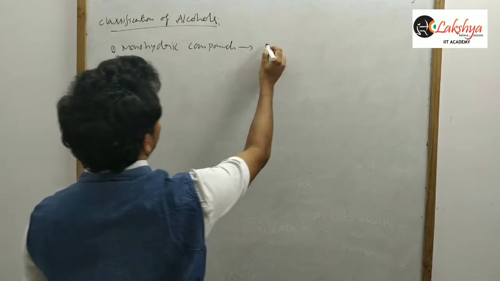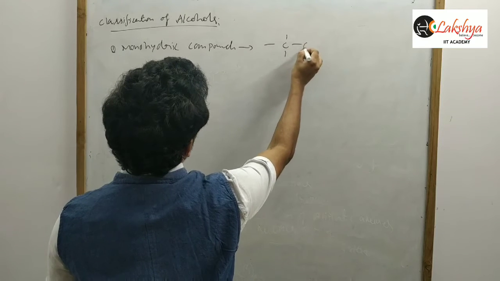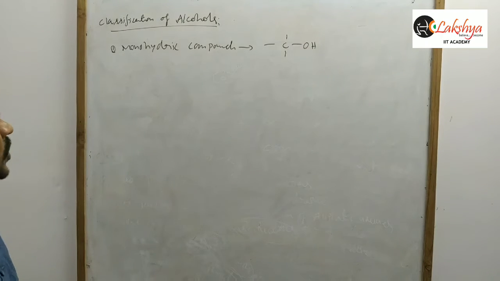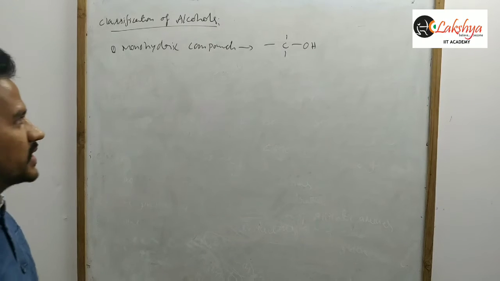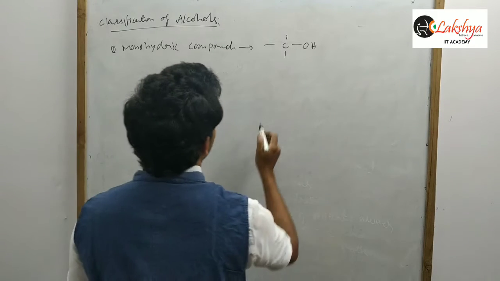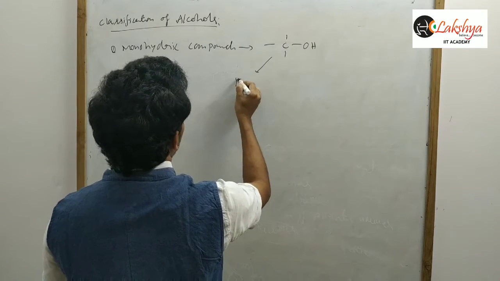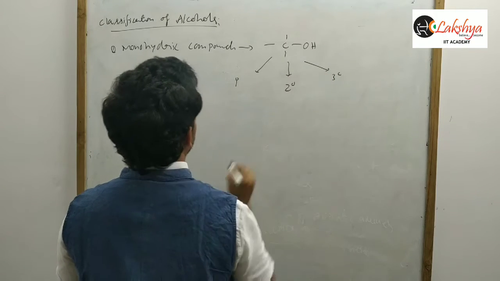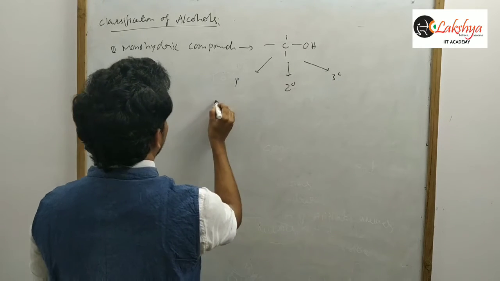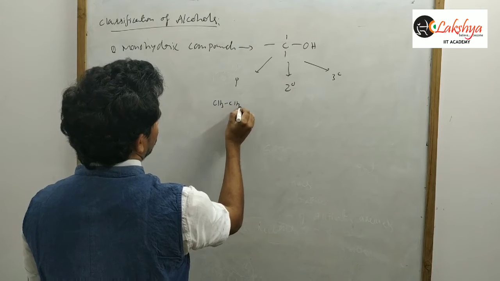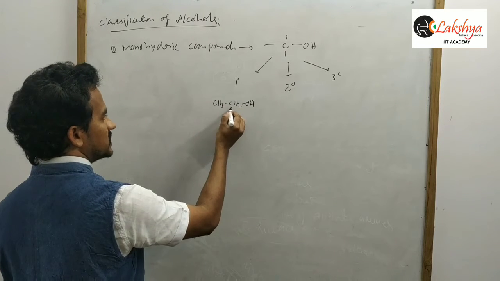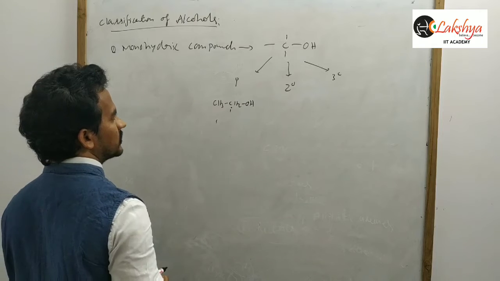Monohydric compounds means compounds containing only one OH. They may be primary, secondary or tertiary. That means if the OH group is attached to a primary carbon, that is a primary alcohol.